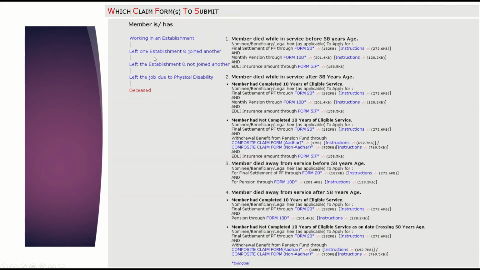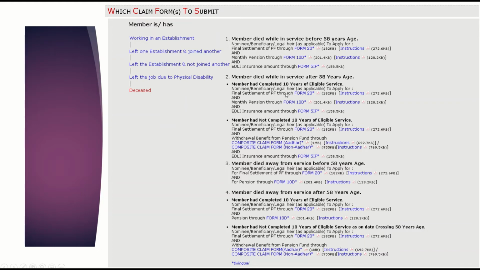So this is what forms need to be submitted. This is the deceased category I selected. For deceased, there are 4 types of enrollments here, for the different types of form. For example, if the member died in service before 58 years, or the member died in service after 58 years, there are different clauses applicable here. Based on that, there are different forms, so you need to select the appropriate form.